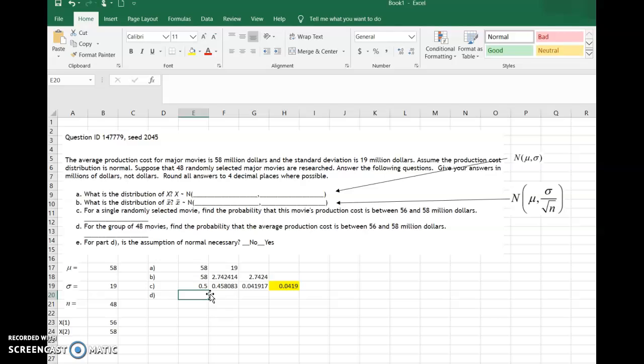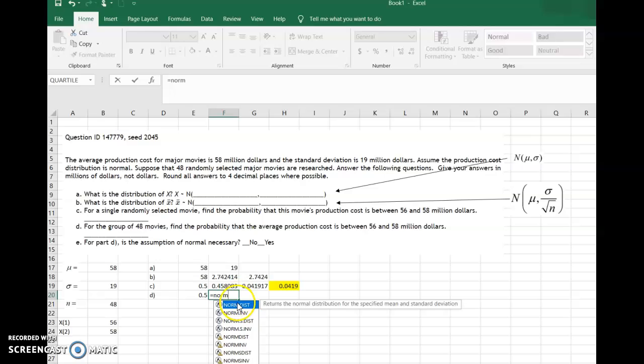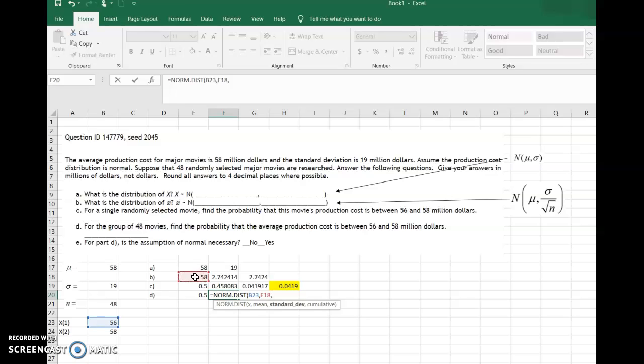So I know again, because 58 is at the mean, the area below is 0.5. I don't need to bother with that whole norm.dist command. The area below the mean in a normal distribution is always 0.5. But to get the area below 56, I'll need my norm.dist command. So I'll type equals norm, double click dist. I want the area below 56, comma, the mean from part B, which is the same as the mean from part A, comma, and the rounded standard deviation from part B, which is this cell here. And then yes, I want the area below.